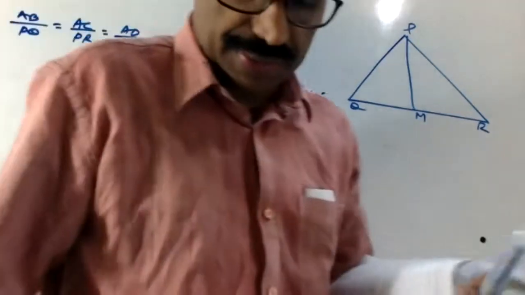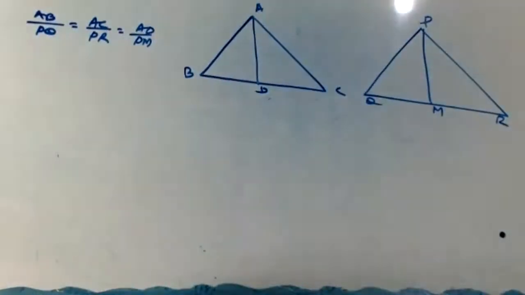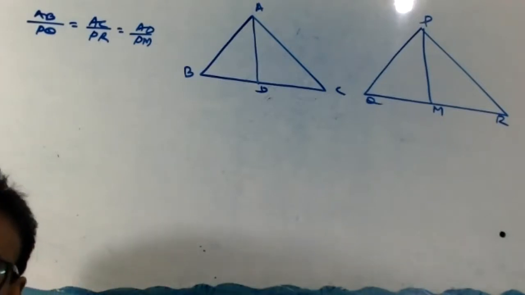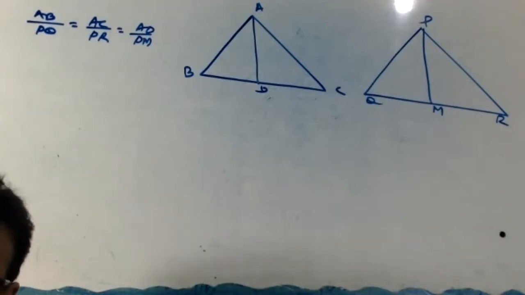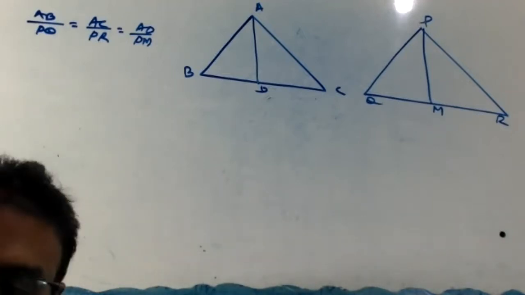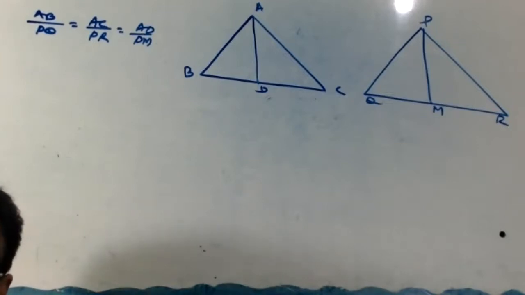Like previous question, look at here. Here now, AB by PQ equal to AC by PR. So one point is enough to show these triangles are similar. What is that point? Already we have AB by PQ equal to AC by PR. So one point is enough to show these triangles are similar. What is that? Angle B and angle Q are equal, similar.